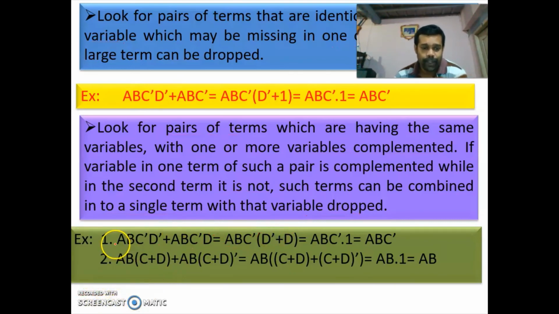So here you have A, B, C bar, D bar plus A, B, C bar, D. Of these two terms, A, B, C bar is common. In the first, the left literal is D bar. Here the left one is D. So when you take A, B, C bar common, you'll get D plus D bar. What is A plus A bar? A plus A bar is 1. So D plus D bar is 1. So A, B, C bar into 1. So we are getting this term.